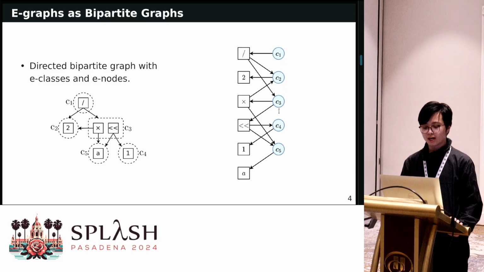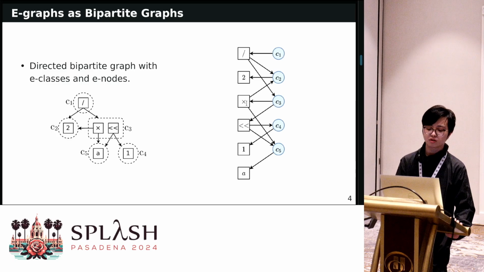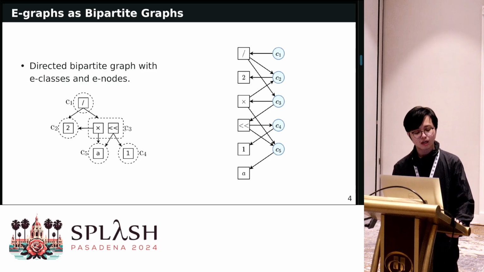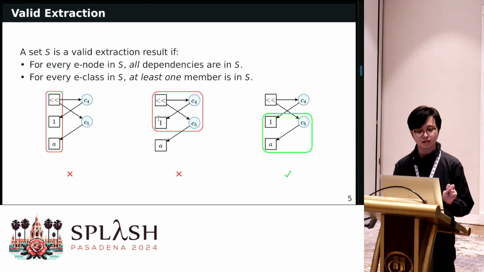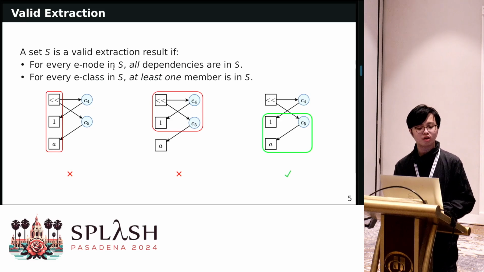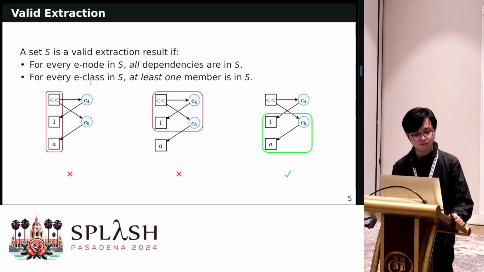For each E-class, it can point to multiple different E-nodes. For example, this C3 points to the multiplication and the left shift operator. This means that these 2 are the same, so they are in the same E-class. And a set of vertices S is a valid extraction result if for every E-node inside this S, we capture all its dependencies, and for every E-class, we contain at least 1 member of it.